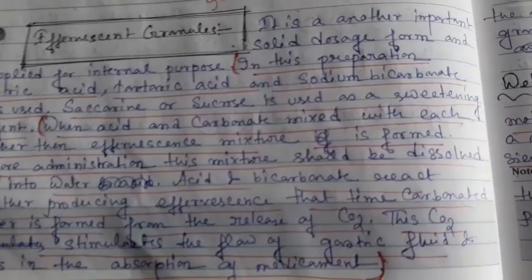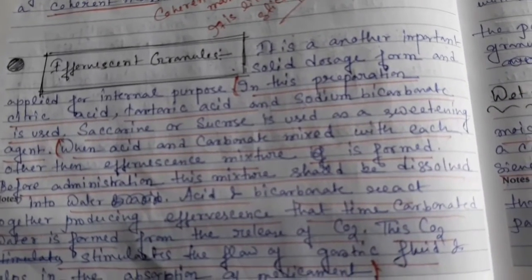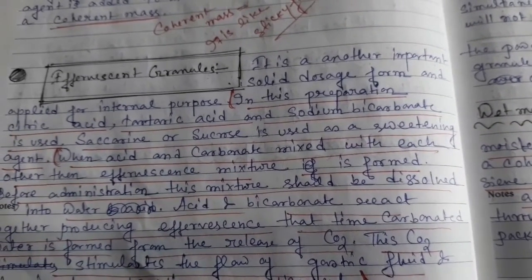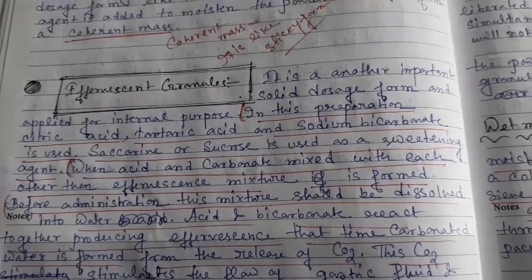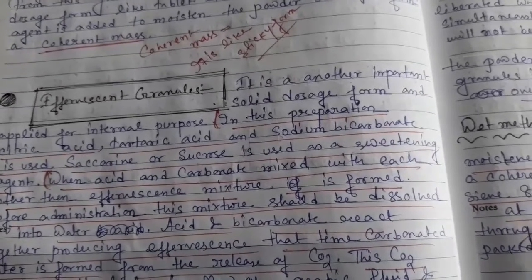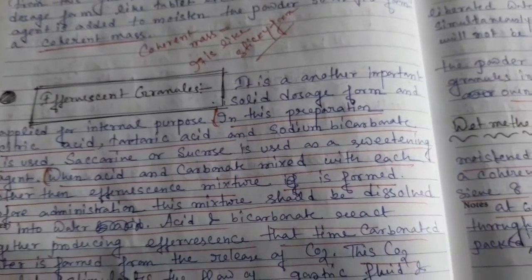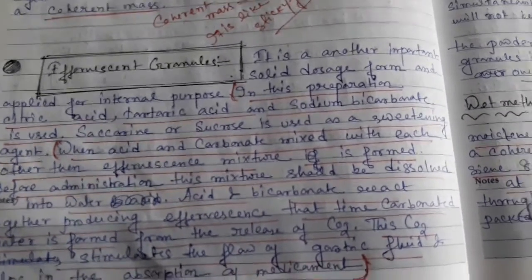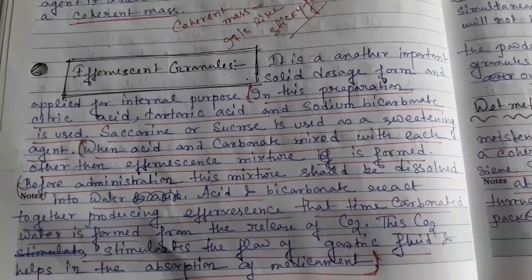Effervescent granules are also used for internal purposes, and it is another important dosage form. In this preparation, which type of ingredients are used? Citric acid, tartaric acid, sodium bicarbonate are used, and saccharin or sucrose is also used as a sweetening agent.